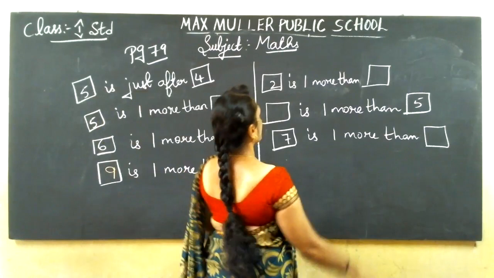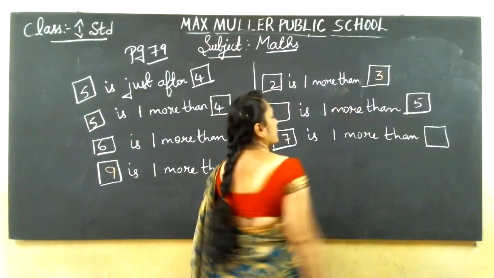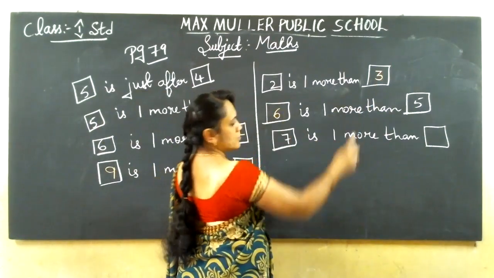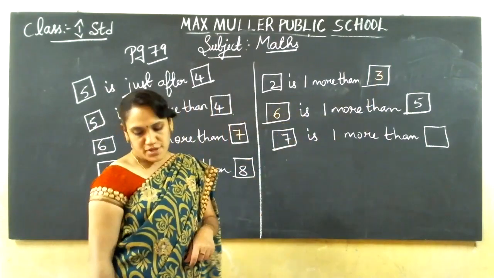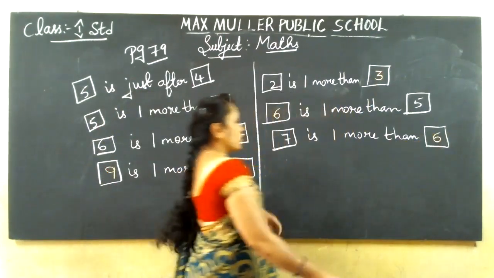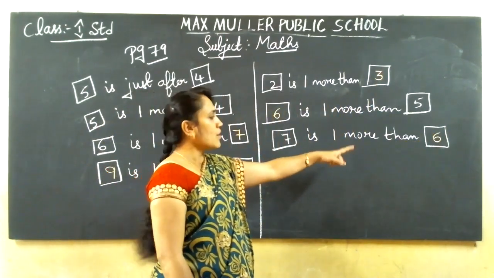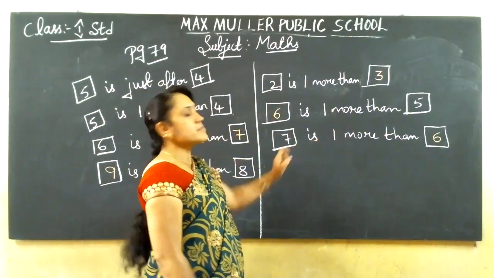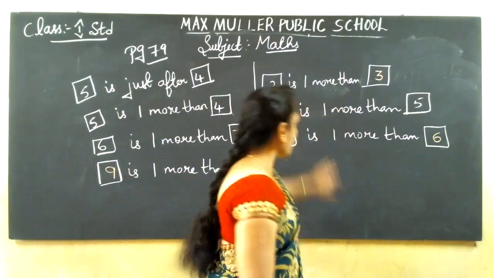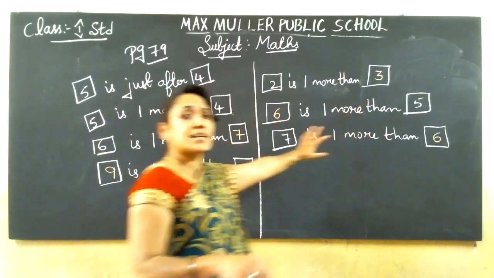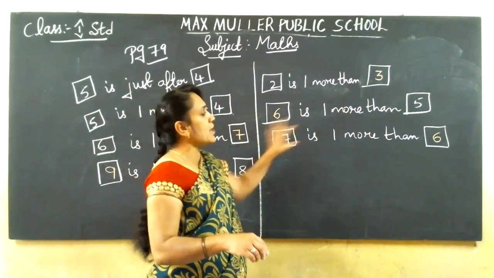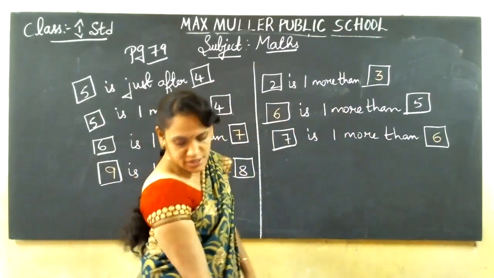Here 6. 6 is 1 more than 5. Means for 5, if you add one more extra, it will become 6. 7 is 1 more than 6. So if you add 1 to 6, it will become 7. 6 plus 1, 7. Understand this page? Just you should fill the answers in the boxes correctly. Don't fill in wrong answers. Fill the answers correctly. Understand this page?